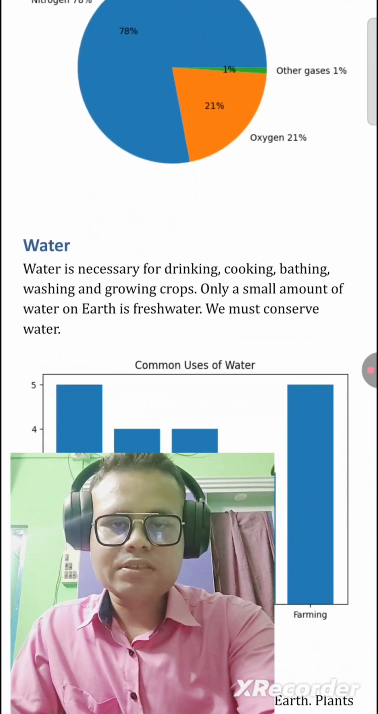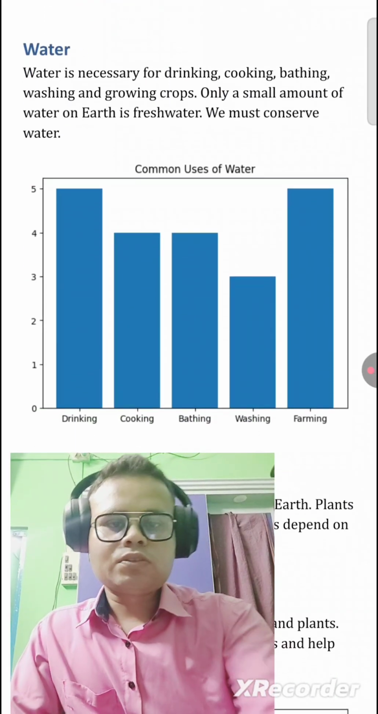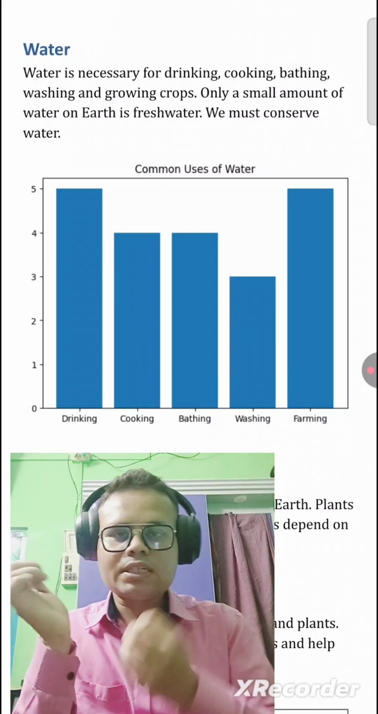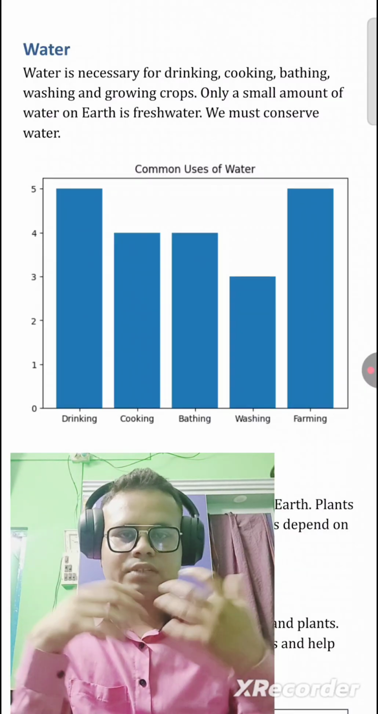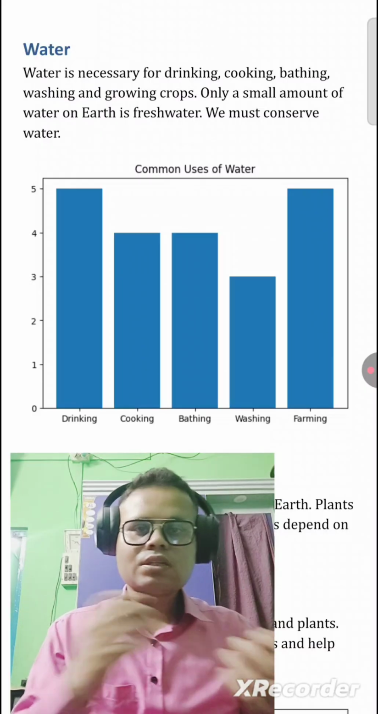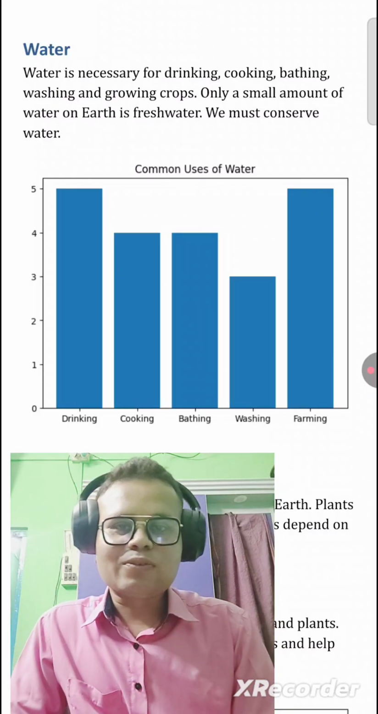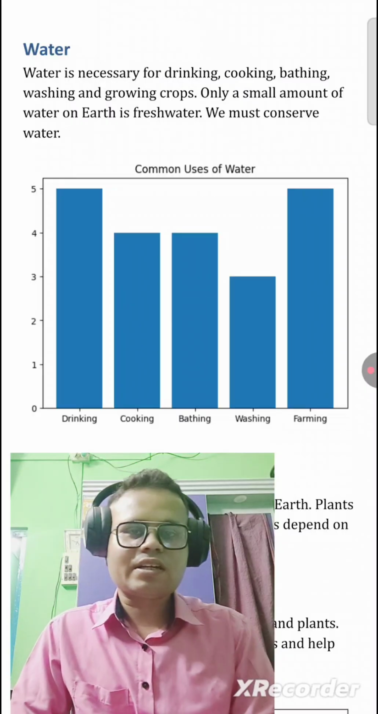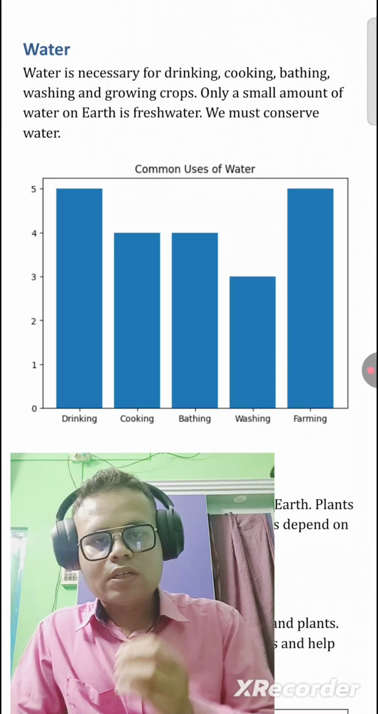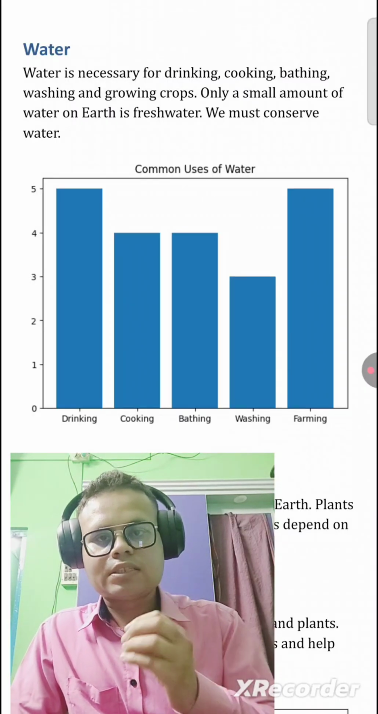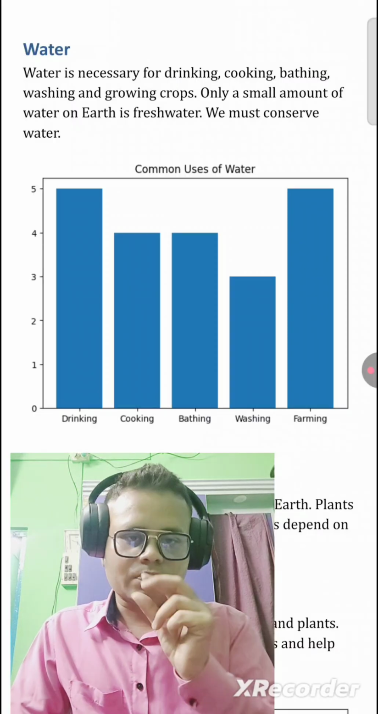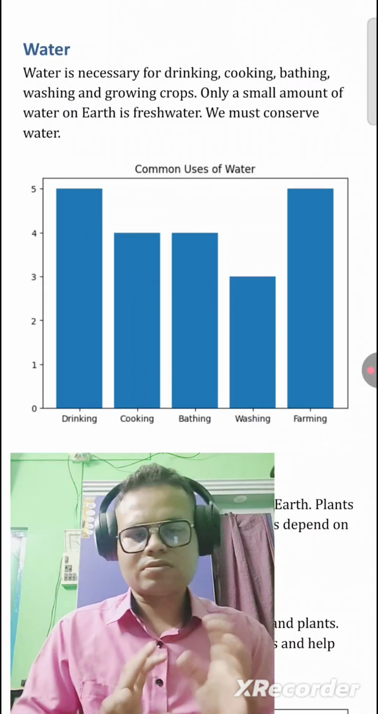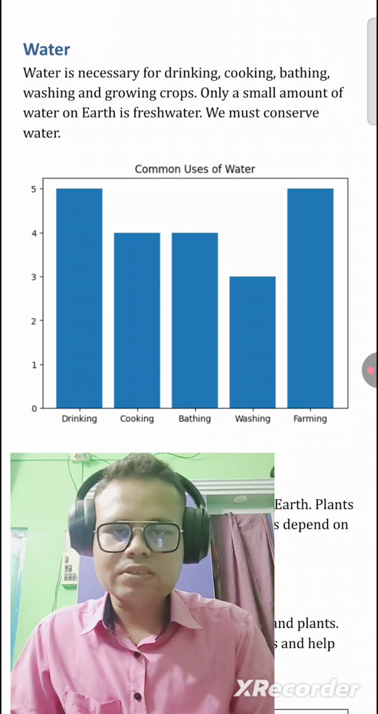Next, water. What do you mean by water? Water is necessary for drinking, cooking, bathing, washing and growing crops. This covers the sources and functions of water. Only a small amount of water on earth is fresh water, perhaps 1 to 3%.